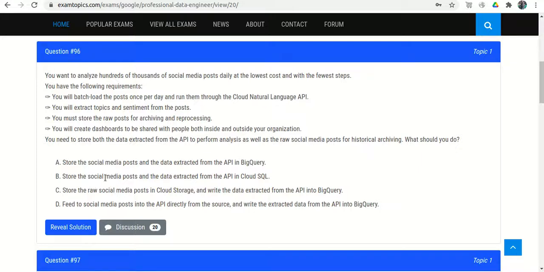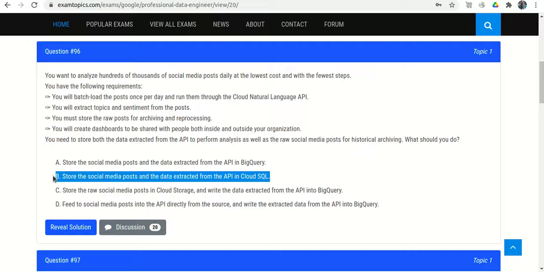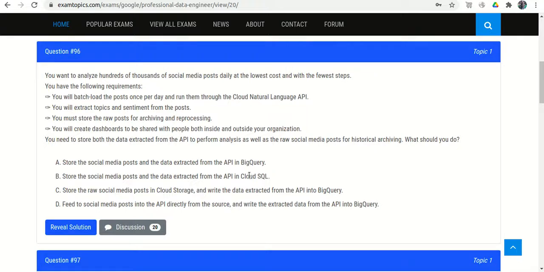Store the social media posts and the data extracted from the API in Cloud SQL. We need to do some analysis, so for analysis purposes we would never store the data in Cloud SQL. So option B is eliminated. Store the raw social media posts in Cloud Storage and write the data extracted from the API in BigQuery. That looks perfectly okay. Feed the social media posts into the API directly from the source and write the extracted data into BigQuery. They say to directly run the API on the social media posts and store the output in BigQuery, but we need to store the raw data as well, and here we are not storing it. So that option is eliminated.